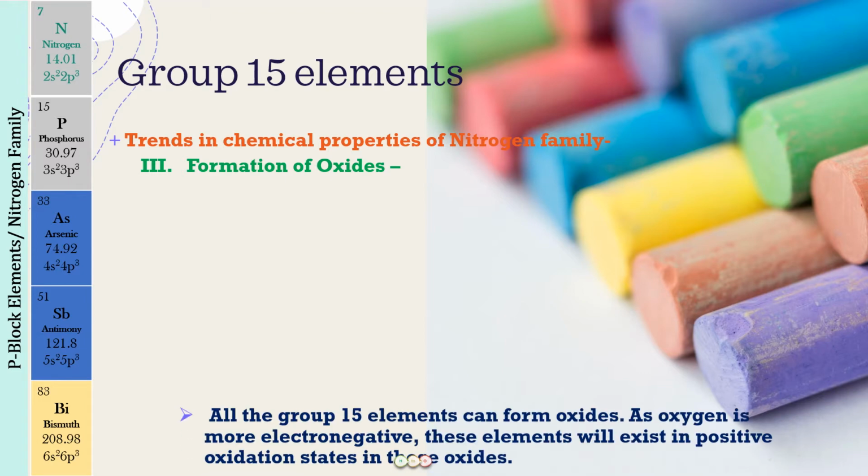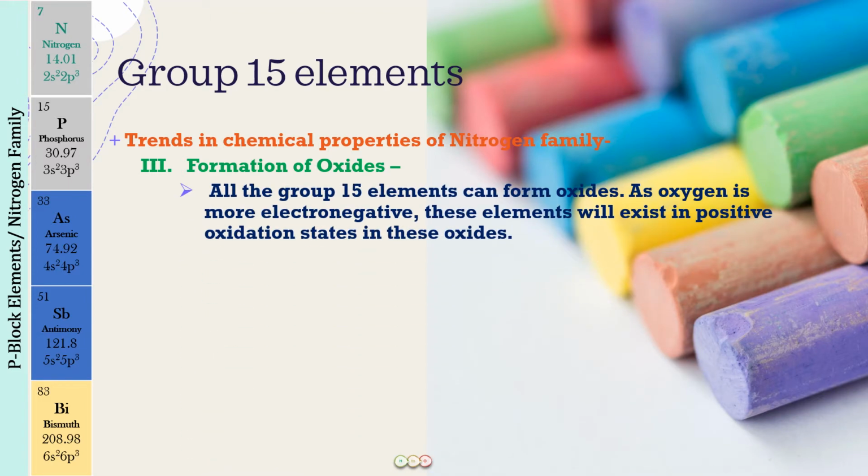Why? Because all these elements, they can form oxides, but oxygen is more electronegative than these elements. And hence, these elements will always exist in the positive oxidation state in these oxides. So it is not going to be any negative oxidation state that you will be seeing, all positive oxidation states. So the range is going to be +1 to +5.